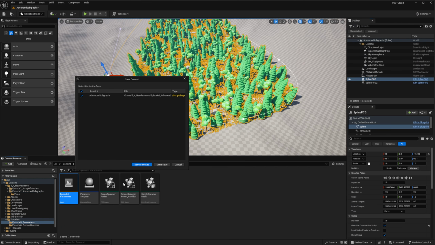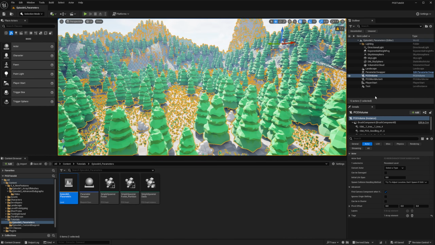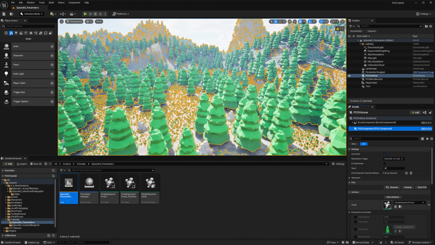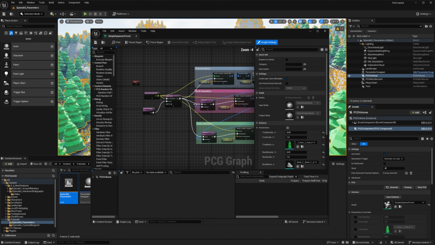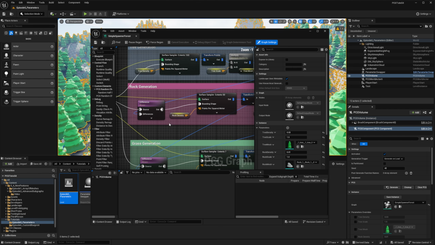You notice that in the first episodes, we duplicated a lot of our logic for sampling, doing the same thing sequentially to build a hierarchy. If I go back to episode 5 and open the graph, first we spawn the trees, then we spawn the rocks, and finally the grass. What I want to present in this video is how we can leverage the new features of PCG to build this hierarchy in data assets, and have a generic subgraph that will apply this hierarchy sequentially.